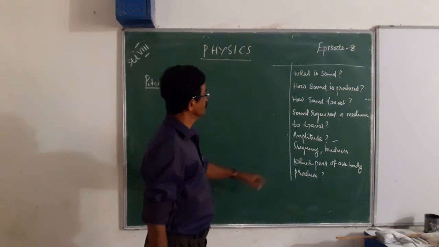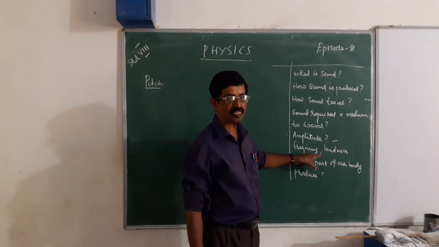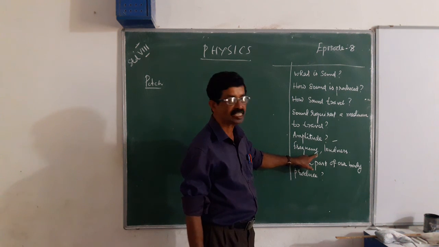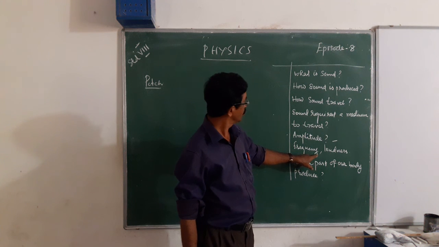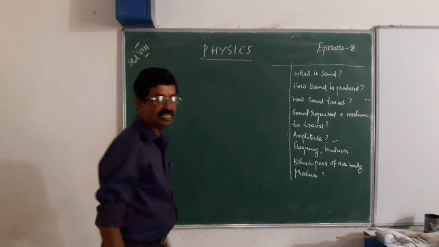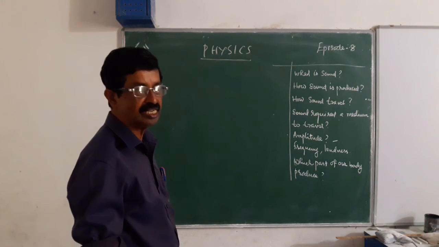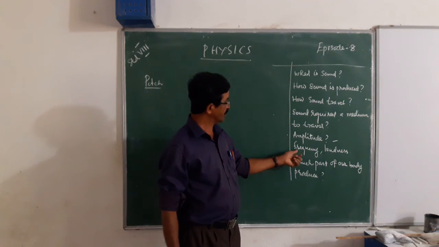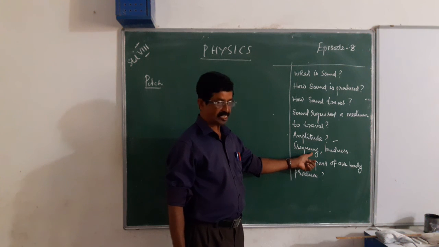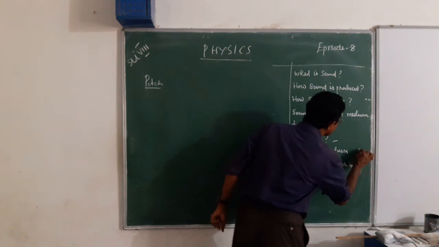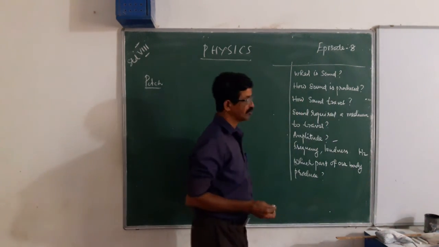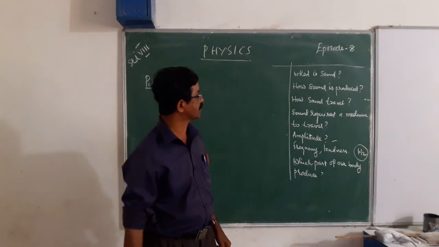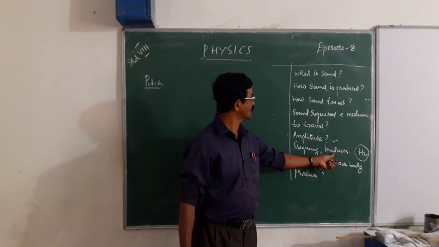Frequency is the number of vibrations in 1 second. When the number of vibrations increases, frequency increases. If an object vibrates 10 times in a second, then its frequency is 10 hertz. Hertz is the unit of frequency. What is the unit of frequency? Hertz.